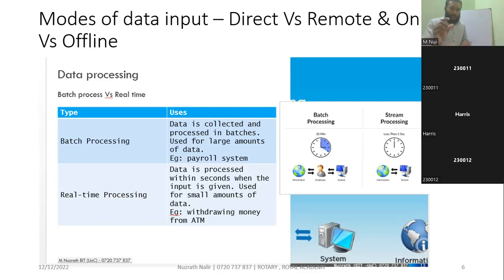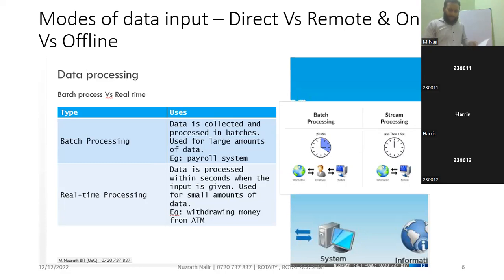Okay, fine. Maybe the example won't be suitable here. I will explain the others too, and then say what combination of example and word fits. This is one of the important questions, that's why I'm taking time. Real time processing: data is processed within seconds when the input is given. Used for a small amount of data. Withdrawing money from an ATM. Look at this, in the example they have put the payroll system.